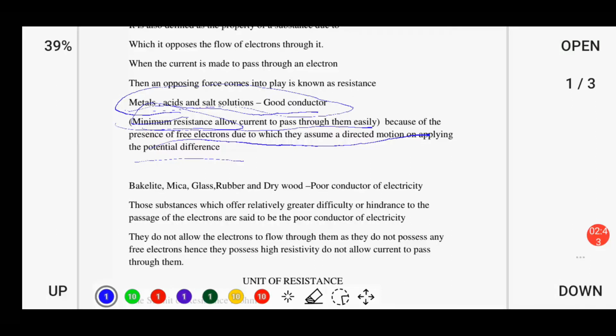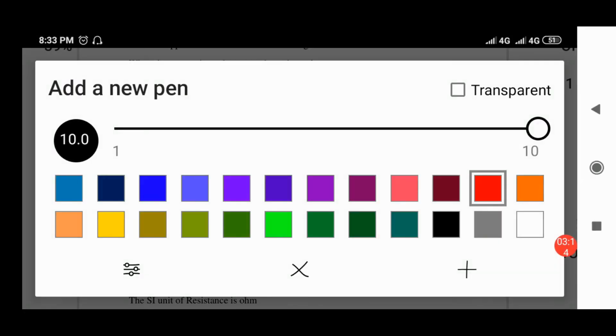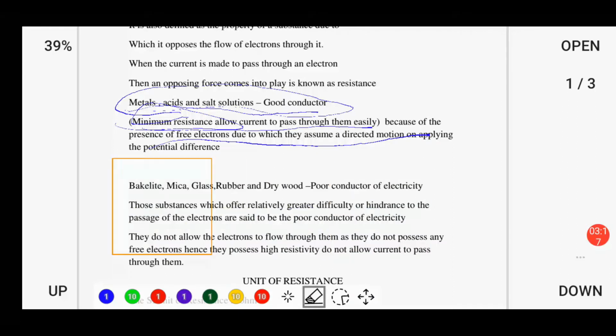And some substances such as bakelite, mica, glass, rubber and dry wood are poor conductors of electricity because they offer relatively greater hindrance to the passage of electrons, since they do not have any free electrons inside them. So they offer very great hindrance to the electrons, or they do not allow the electrons to pass through them easily. Hence, they are known as poor conductors of electricity.